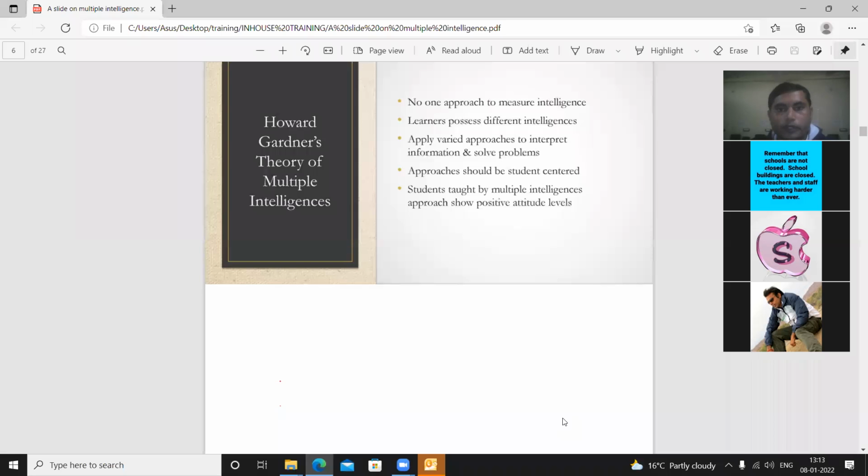The approaches should be student centered. Always whatever you are going to teach in the class, that should be centered to the student, not to the teachers. Your entire curriculum, either it is scholastic curriculum or co-scholastic curriculum,